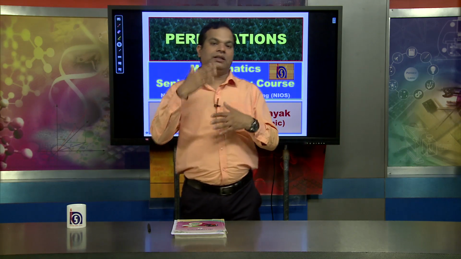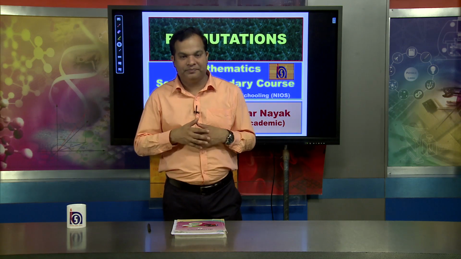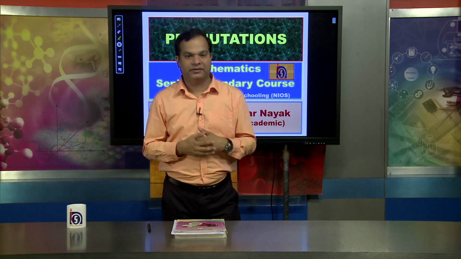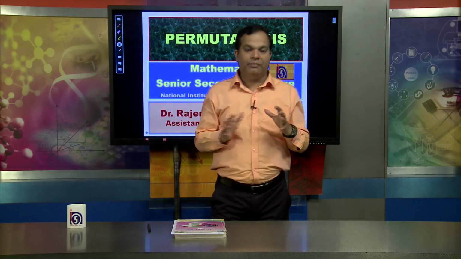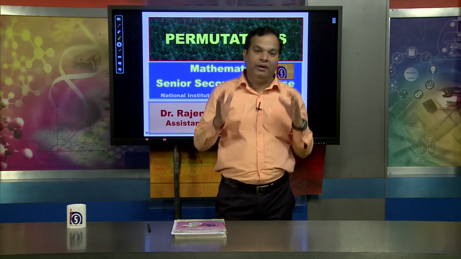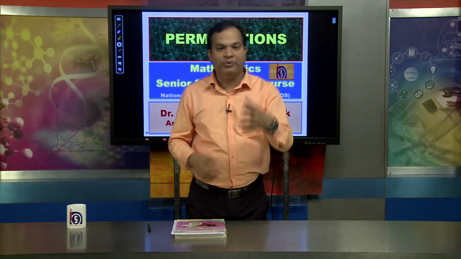Or suppose a cricket team has 11 players, and we have 15 players. How do we choose? What are the different options? We have to choose 11 players from 15 players. This kind of study is the study of counting, and it is basically known as permutation and combination. In the first part, we discuss permutation.